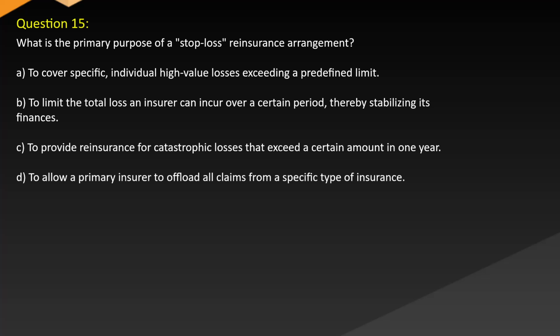Question 15. What is the primary purpose of a stop-loss reinsurance arrangement? A. To cover specific individual high-value losses exceeding a predefined limit. B. To limit the total loss an insurer can incur over a certain period, thereby stabilizing its finances. C. To provide reinsurance for catastrophic losses that exceed a certain amount in one year. D. To allow a primary insurer to offload all claims from a specific type of insurance.